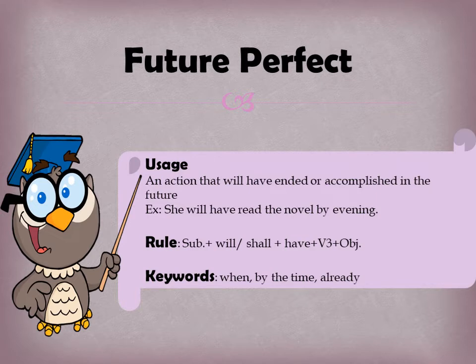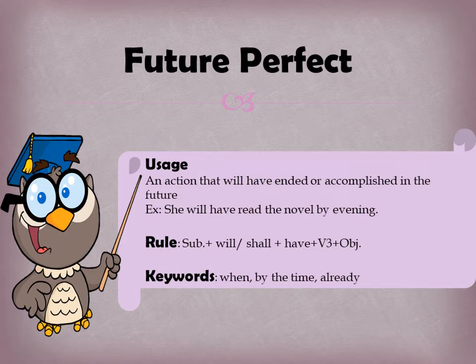I shall have completed my maths assignment. So by tomorrow, I shall have completed the maths assignment. So this indicates the future perfect tense. The rule is subject plus will or shall plus have plus third form of the verb plus object. This is the affirmative rule.